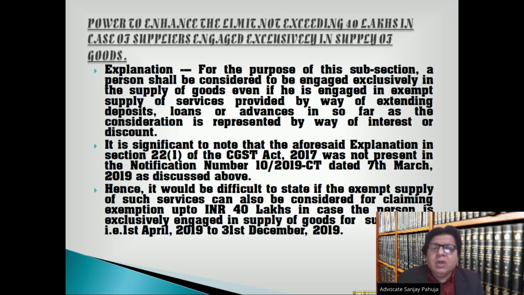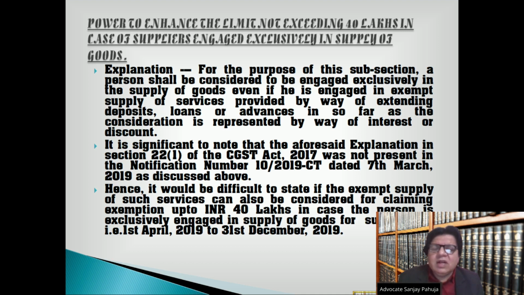Explanation. For the purpose of this subsection, a person shall be considered to be engaged exclusively in the supply of goods, even if he is engaged in exempt supply of services provided by way of extending deposits, loans, or advances in so far as the consideration is represented by way of interest or discount.